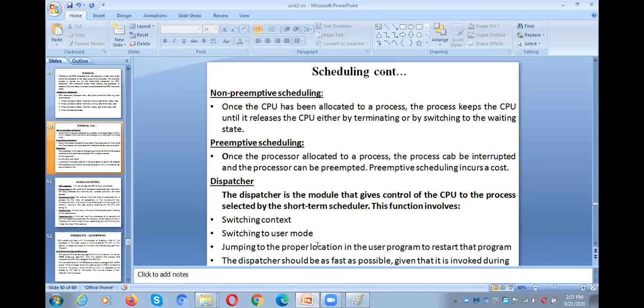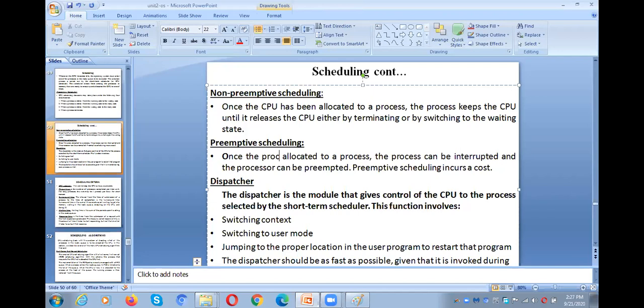What is preemptive scheduling? Once the CPU is allocated to a process, the process can be interrupted and the processor can be preempted.